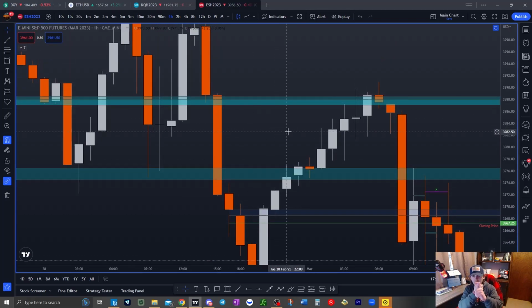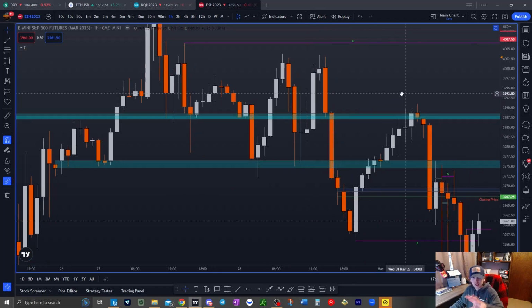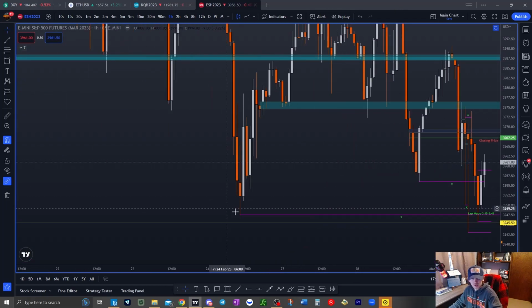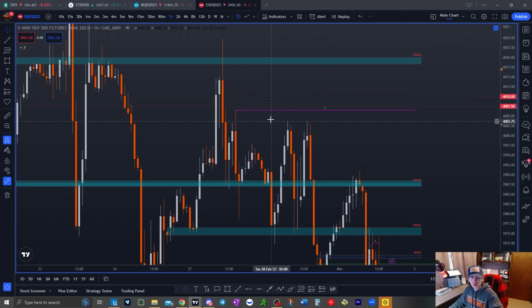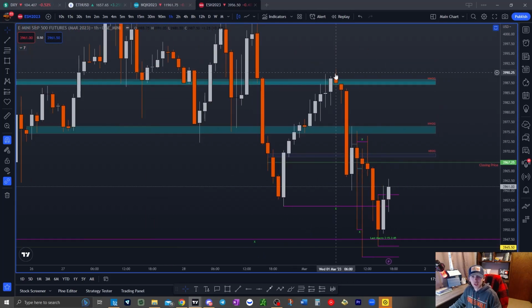Market's either trying to rebalance or take liquidity. Those are 2 things. Rebalance or take liquidity. Write that down. Rebalance is a fair value gap or inefficiencies, same kind of thing, or take liquidity, which is down here, below these lows and above these highs. Okay, I didn't know if it wanted to come here or come down here. I don't know. That's the whole thing with trading. You got to wait for it to show its hand, and then you can enter based upon that.